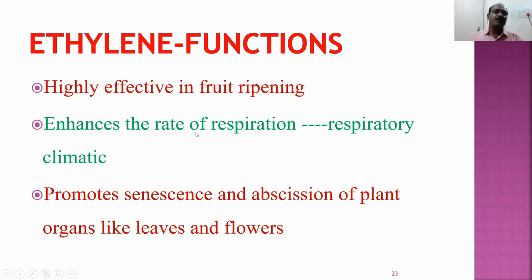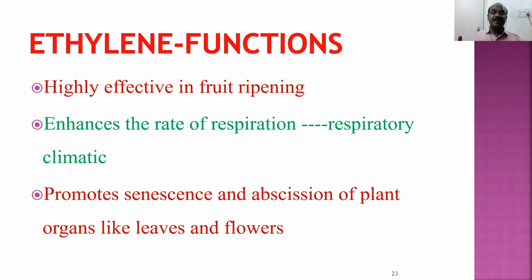It is highly effective in fruit ripening. Without ethylene, the fruit won't ripen. Earlier we used some chemicals, but nowadays the courts have banned them. So we are using only ethylene gas to ripen the fruits. How does it make the fruit ripen? It increases the rate of respiration in the fruit. That is called respiratory climacteric.